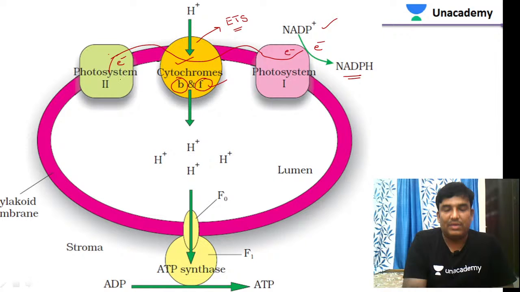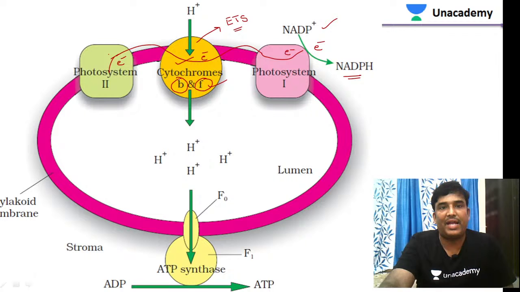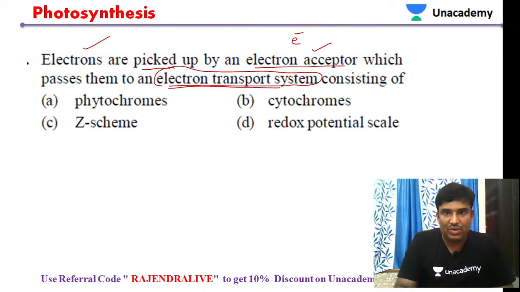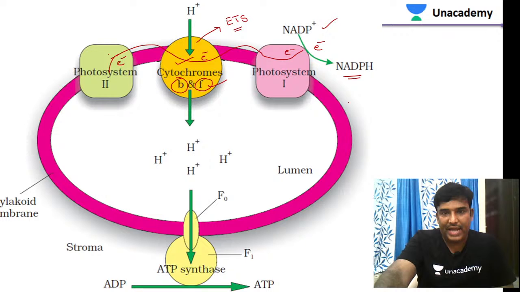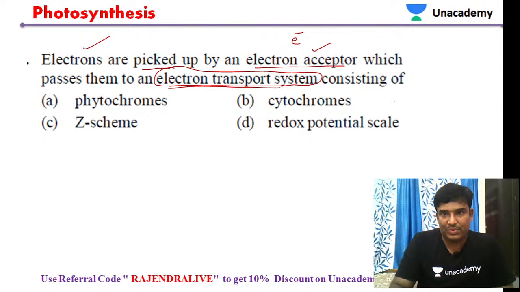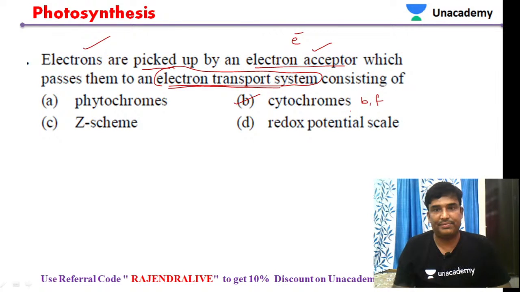From photosystem 2 to photosystem 1 via the electron transport system. The electron transport system contains, not chlorophyll, it is called cytochrome B and cytochrome F. So the answer is cytochromes B and cytochrome F. Let us move to the next question.